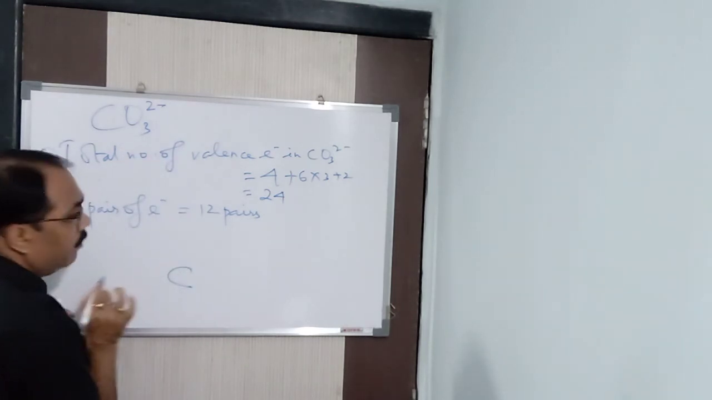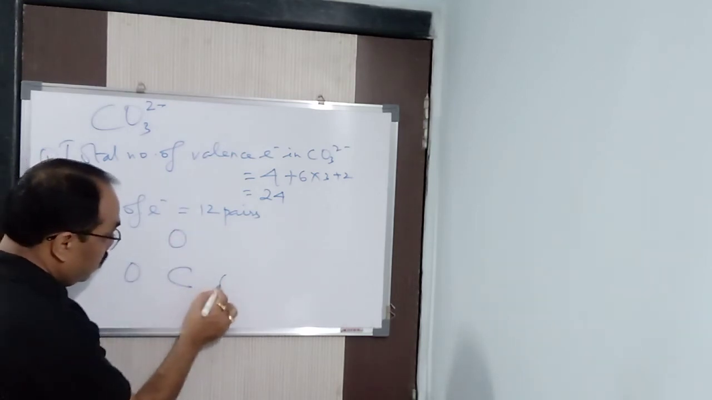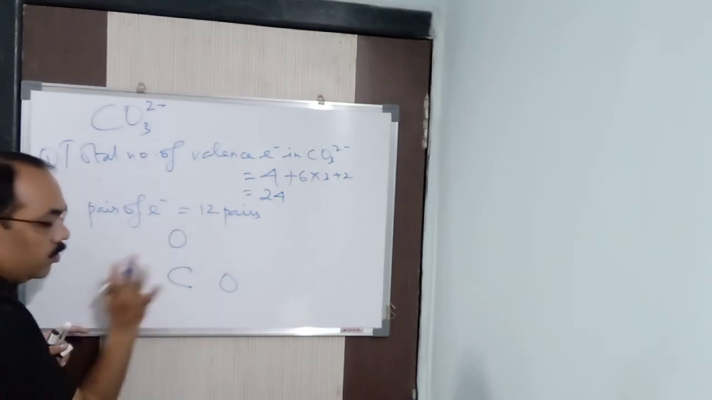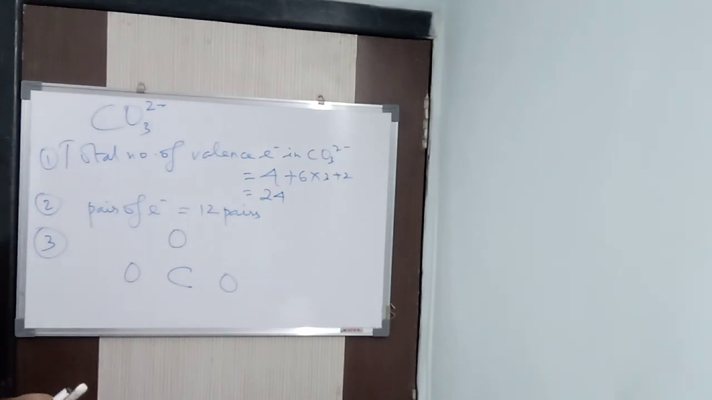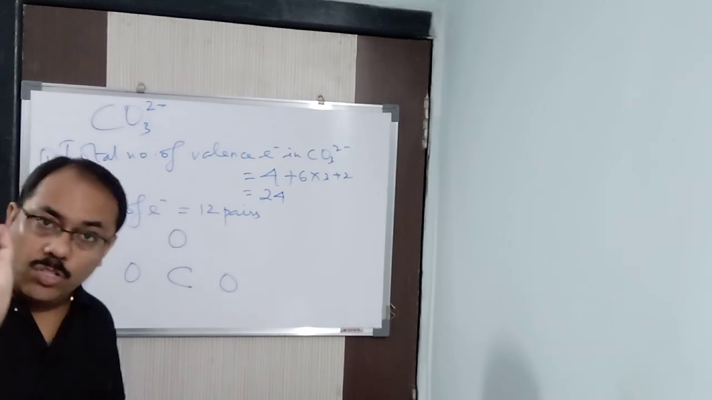Like carbon will be there in the middle, definitely the central atom, and this oxygen here, and this oxygen here. You have to put 3 oxygens at 3 coordinates. Finish. So this is a skeletal diagram. The fourth step is that you need to arrange these 12 pairs of electrons. That's the most important one.